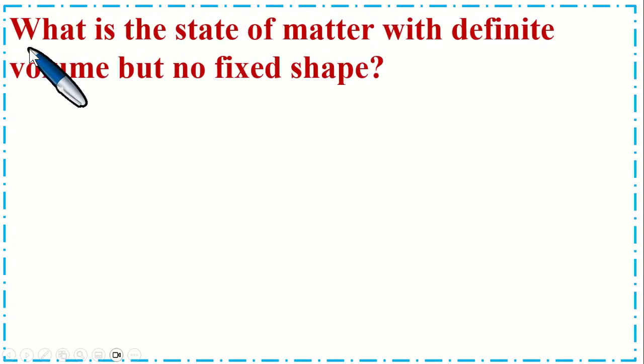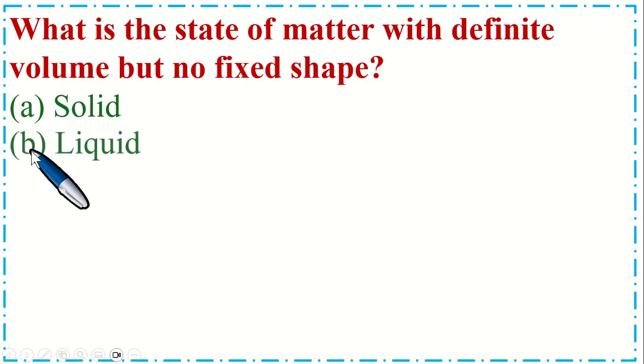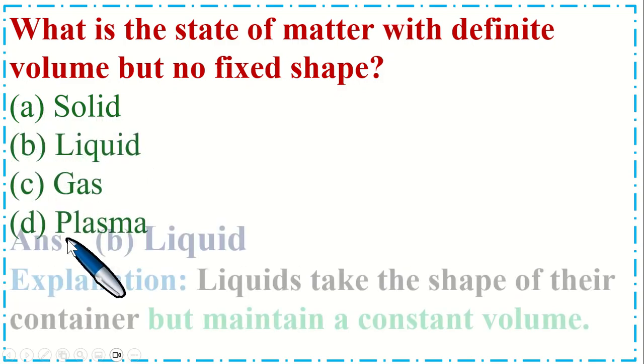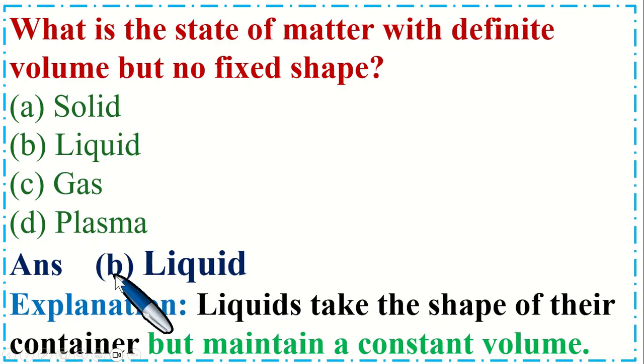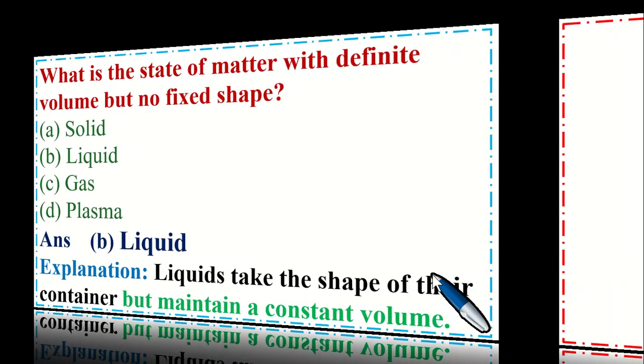Dear students, this is very important MCQs. What is the state of matter with definite volume but no fixed shape? Option A, solid, B, liquid, C, gas, and option D, plasma. So the correct option is B, liquid. Liquids take the shape of their container but maintain a constant volume.